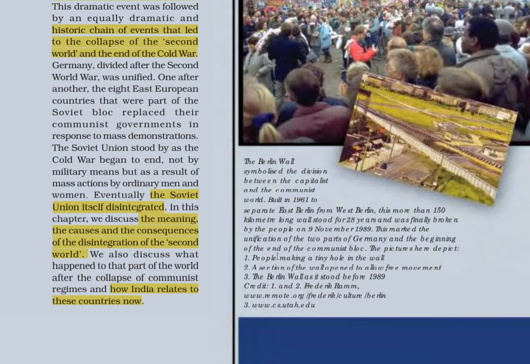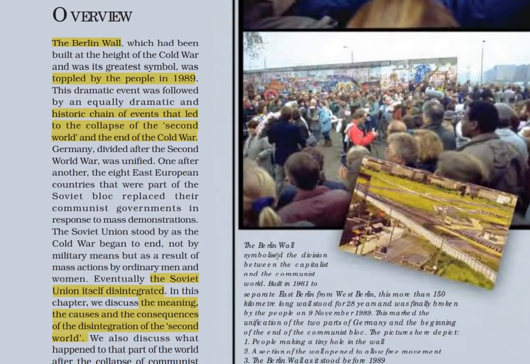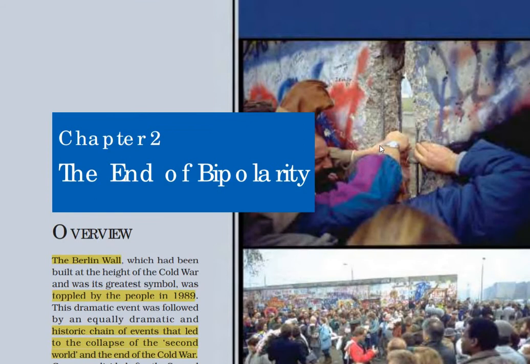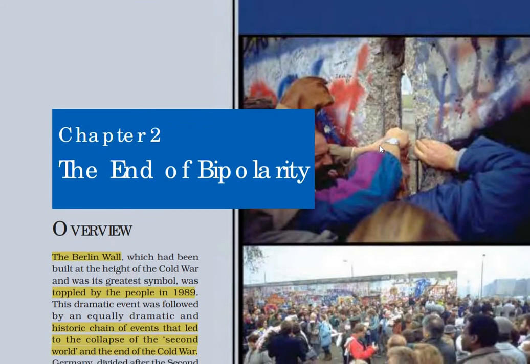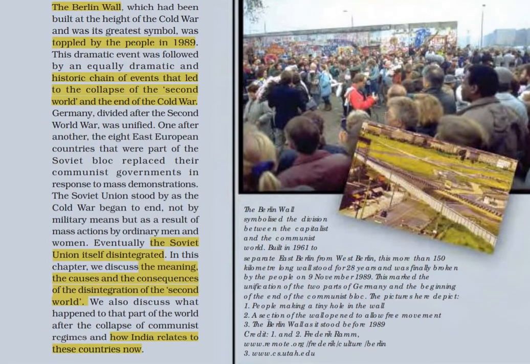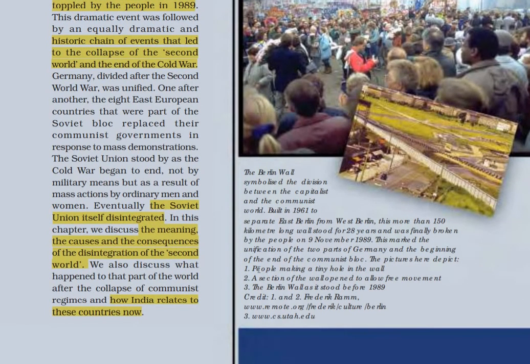The pictures here depict people making a tiny hole in the wall. As you can see here, people are making a tiny hole in the Berlin Wall. Next up you can see a section of the wall was open to allow free movement between the two parts of Germany. Here is the third picture which depicts the Berlin Wall as it stood before 1989.